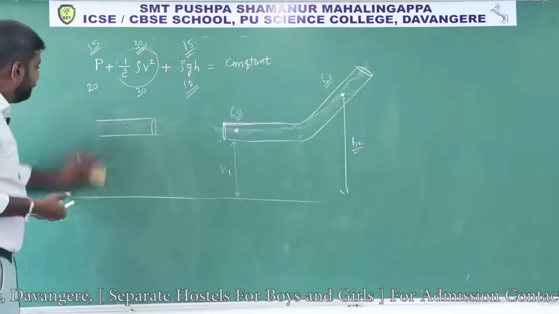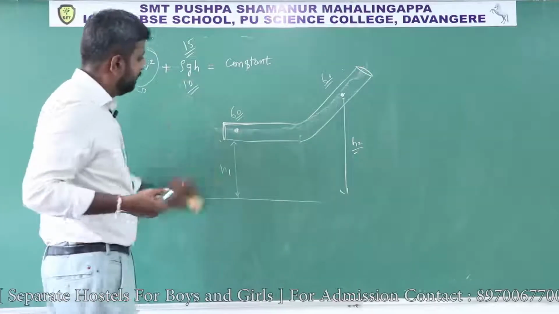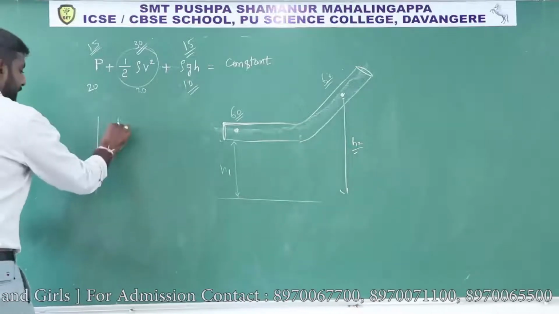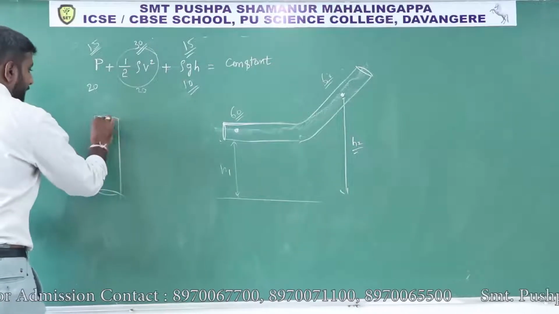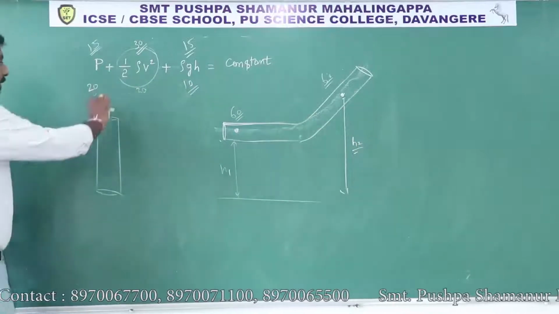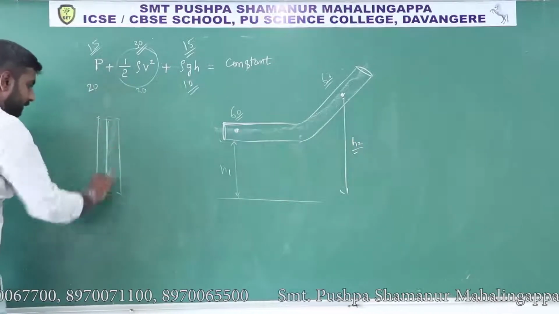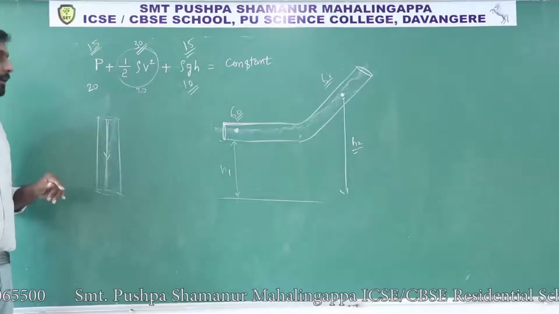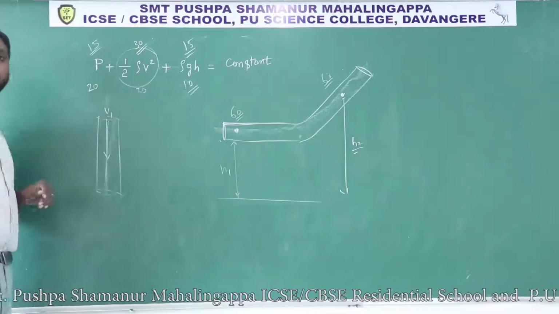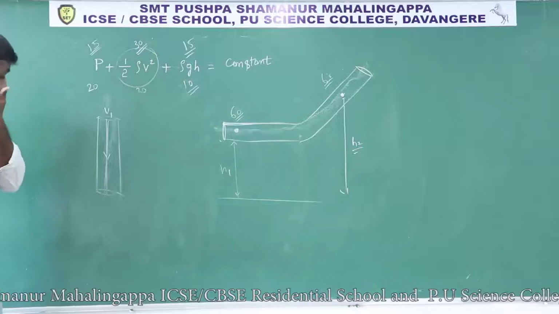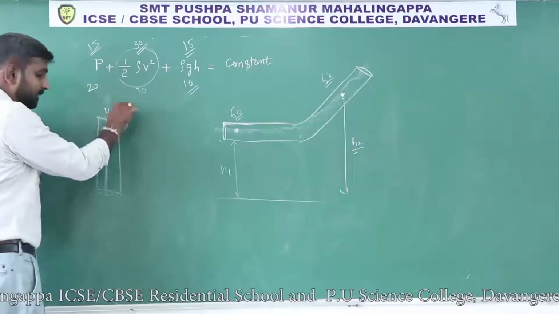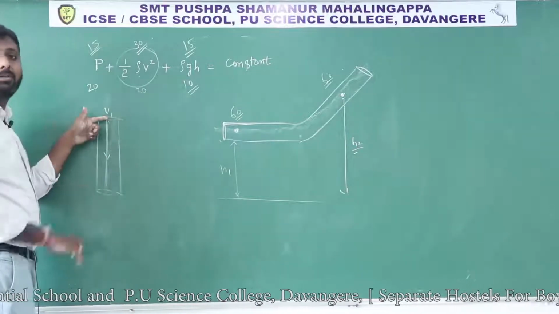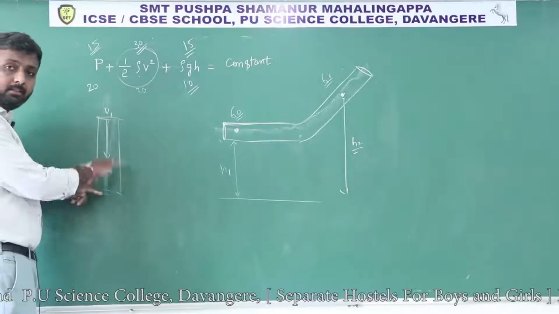You see here, in this example, there is a uniform area of cross section. Let us consider the fluid flowing in this direction. Area is the same, hence the velocity at every point will remain the same. But what happens? This end is at some height, right? Again kinetic energy is constant. That means here potential energy is more and here potential energy is less.